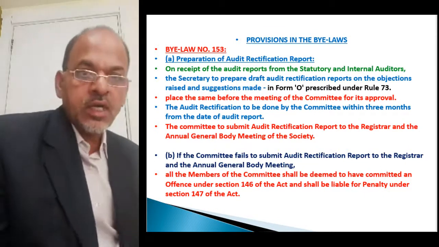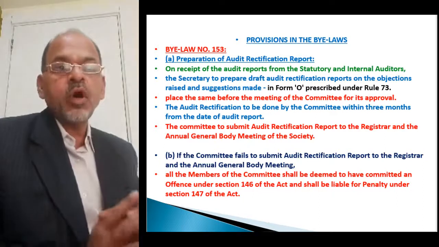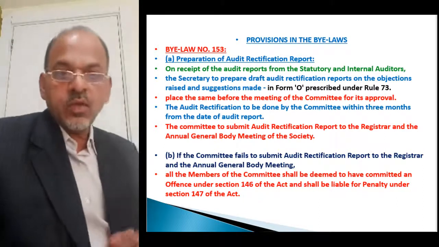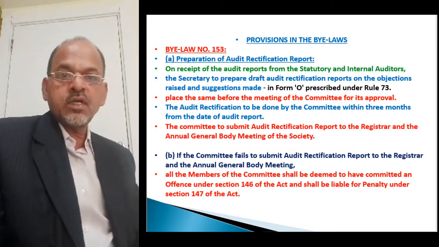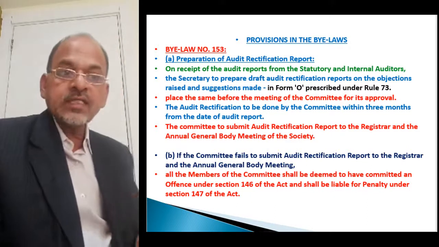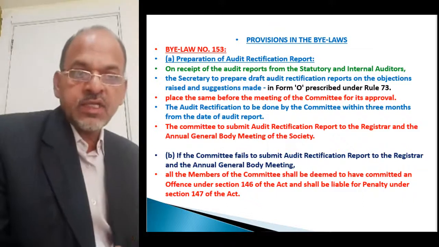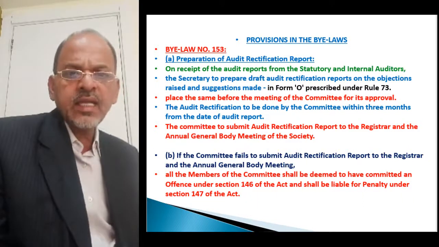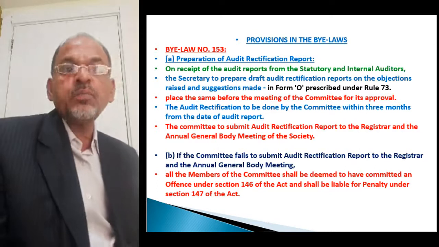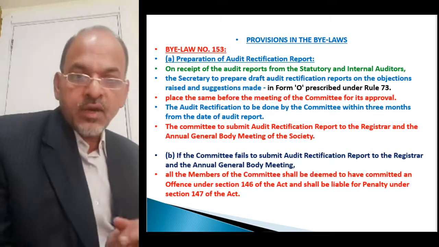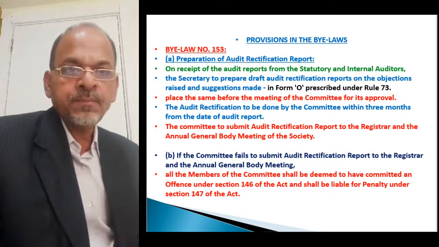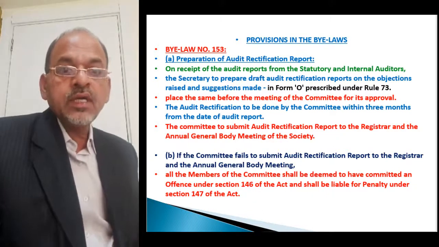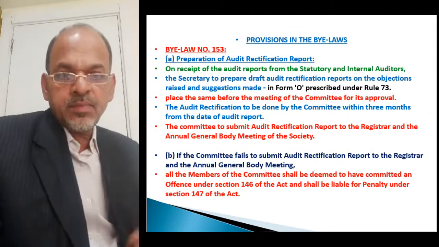Means first of all the secretary will have to prepare the draft audit rectification report in Form O as prescribed under Rule 73, and thereafter place the draft prepared by him before the next meeting of the committee for approval.